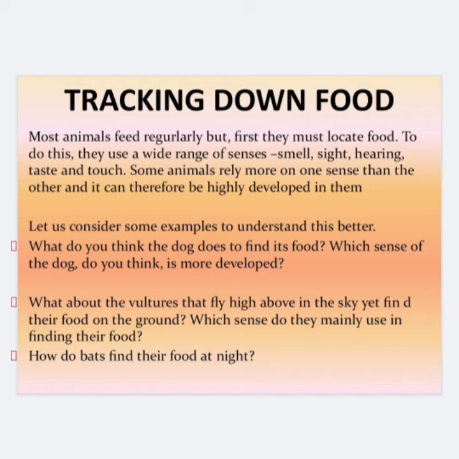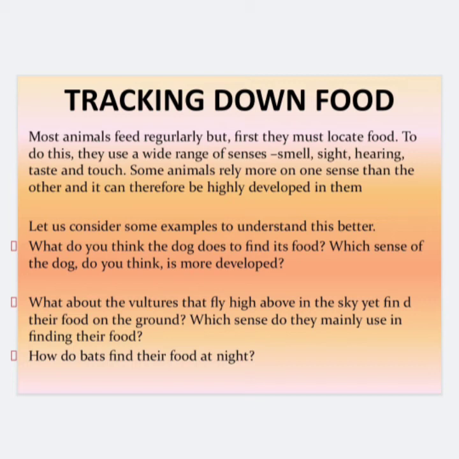Some animals rely more on one sense than other animals, and it can therefore be highly developed in them. Let us consider some examples to understand this better. How do animals track down their food? Let us discuss some examples. What do you think the dog does to find its food? Which sense of the dog do you think is more developed?